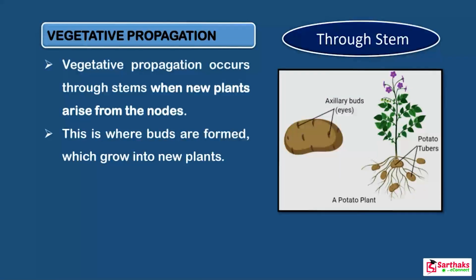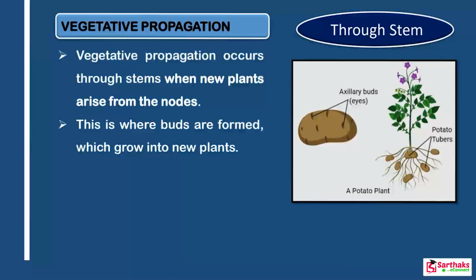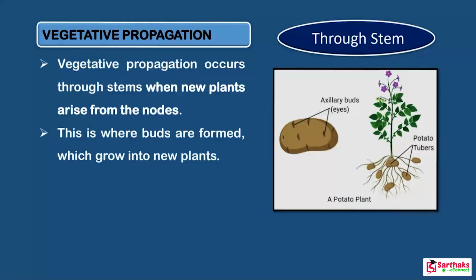So the next method of vegetative propagation is through stem. It is observed in the case of potato, in the case of onion, and there are many more examples. Here are the potato and onion. Keep this in your mind. In the case of root, that was the sweet potato, while here there are potatoes and onions.